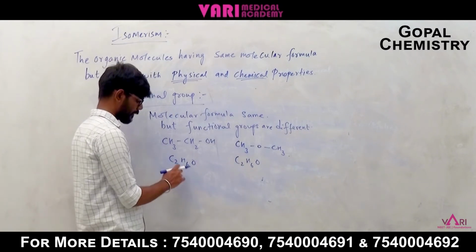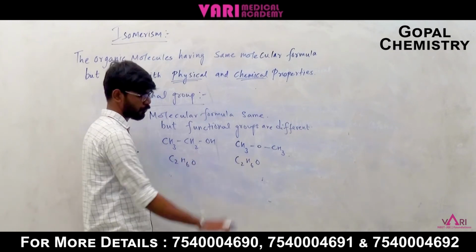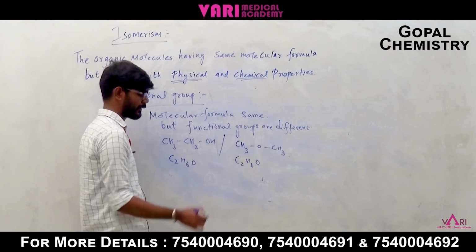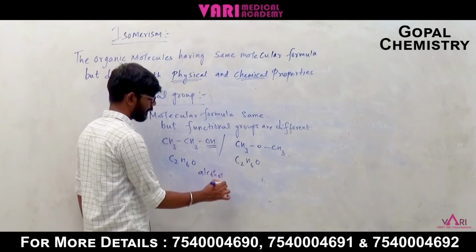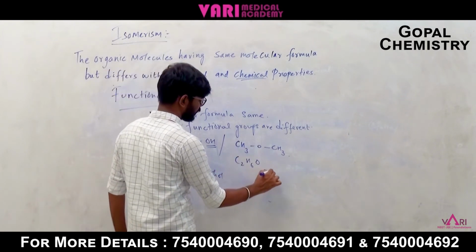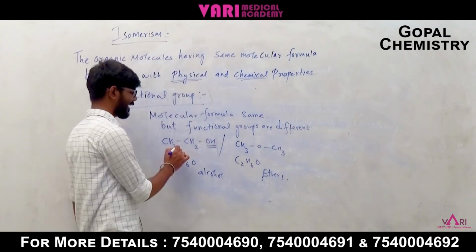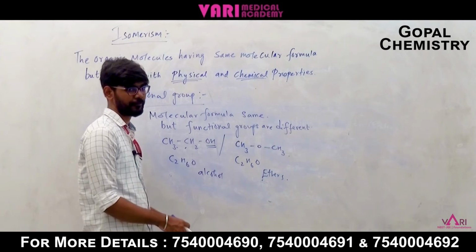Both have the same molecular formula, C2H6O. But the functional group here is alcohol, whereas here it is ether. Okay, so same molecular formula, but the functional groups are different.